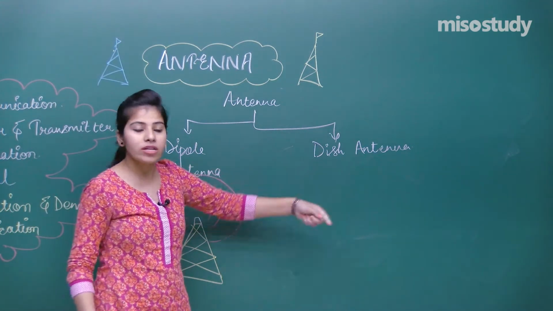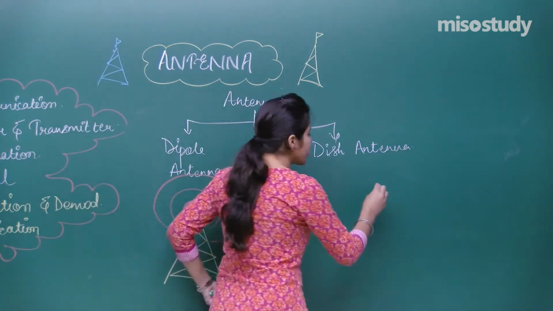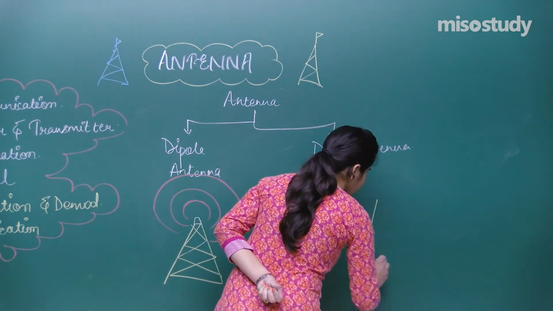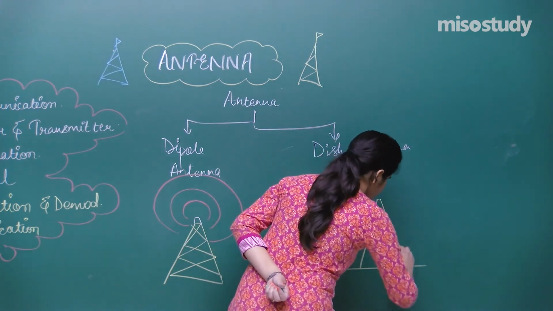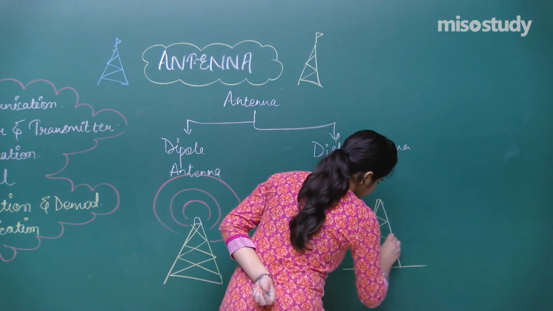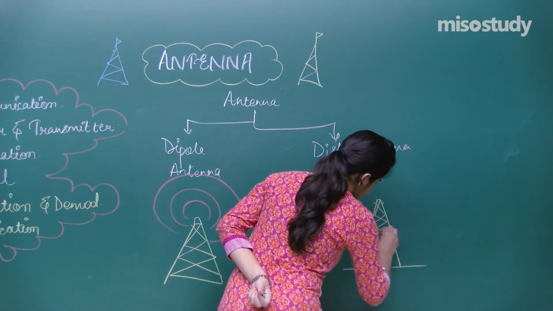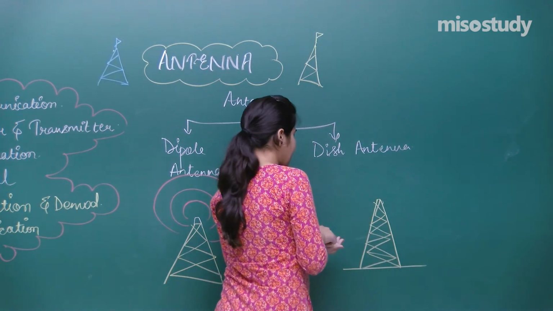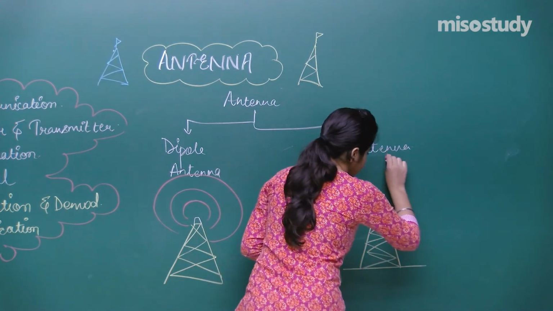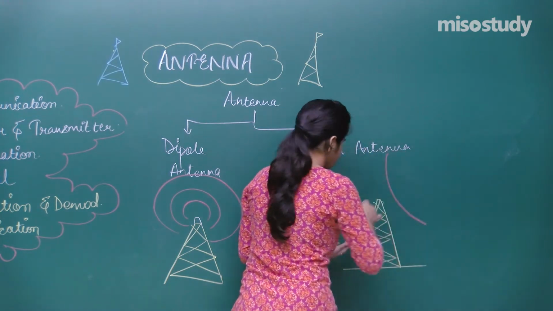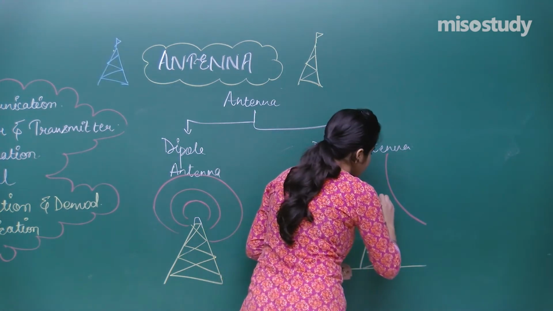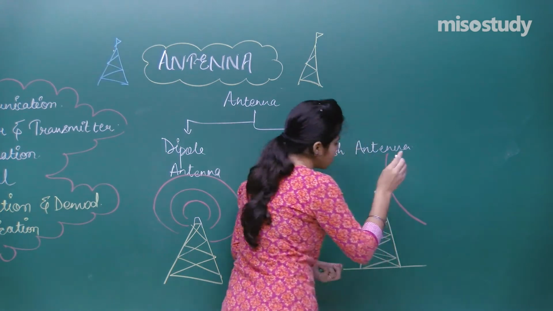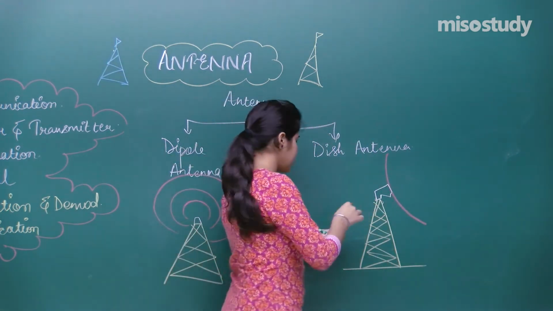Whereas if I talk about the dish antenna, there is a spherical reflector over here, a spherical reflector like this. It is placed on this.